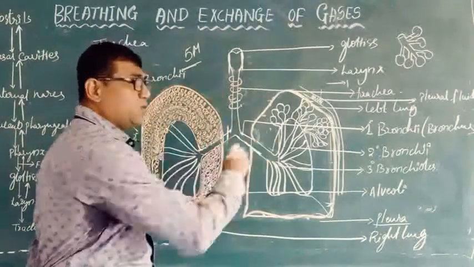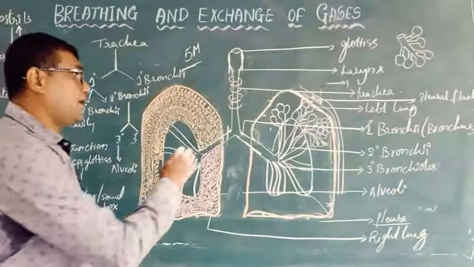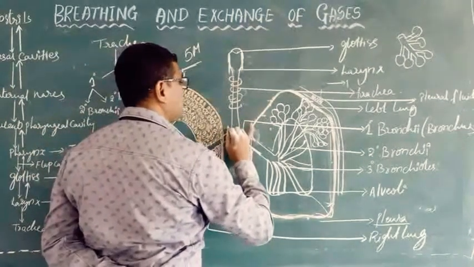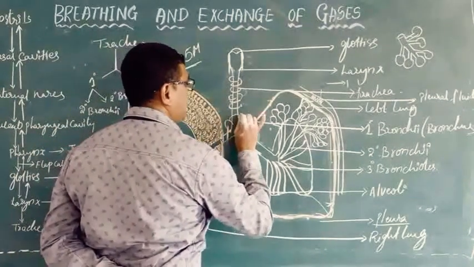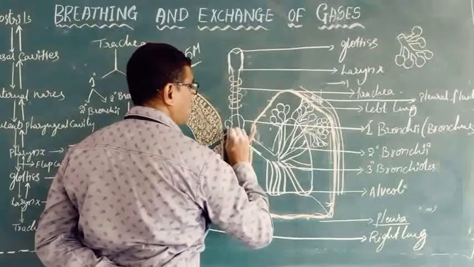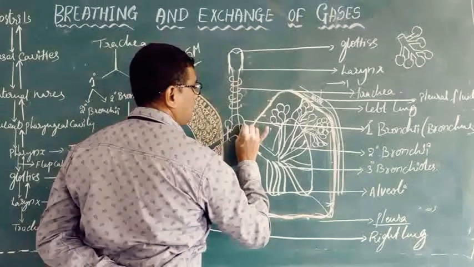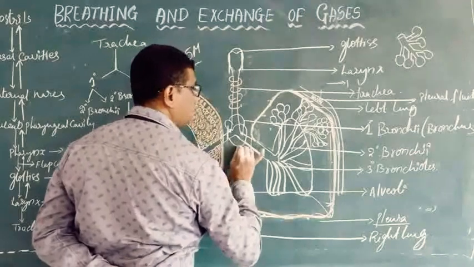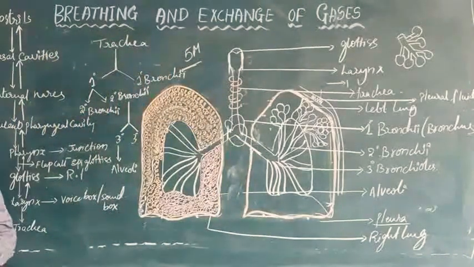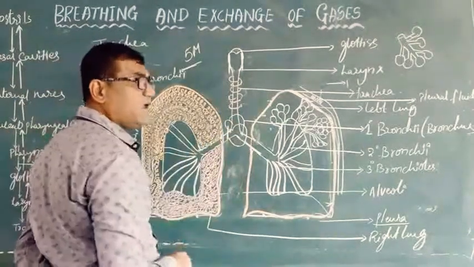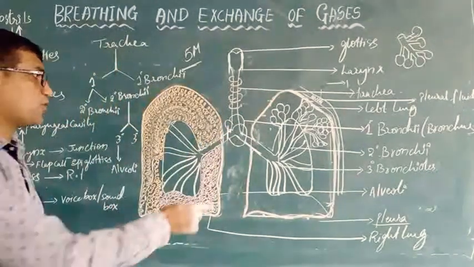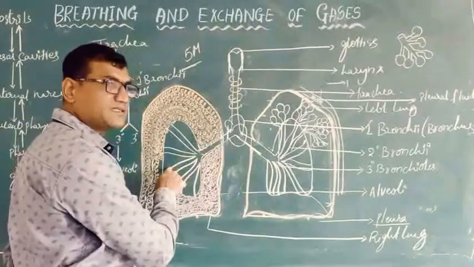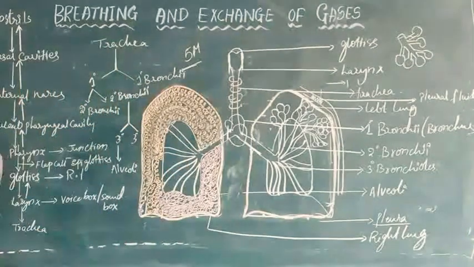Between the two lungs, a heart is present, which is the essential part of the transport or circulatory system, and the heart is protected externally by the lungs as well as the vertebral column.